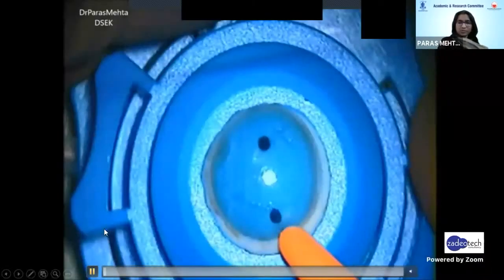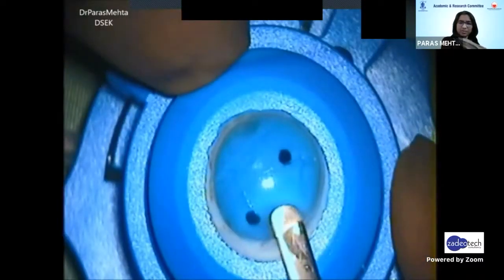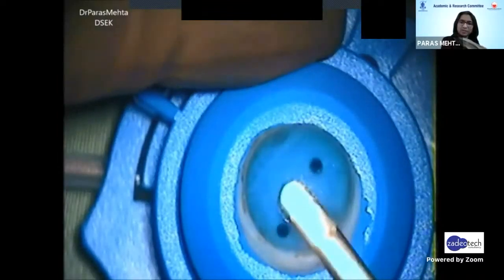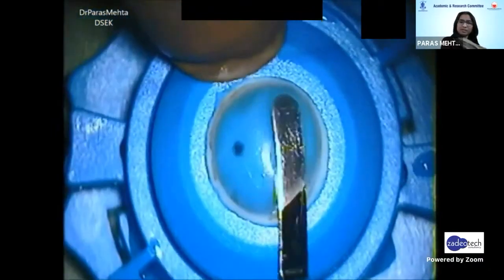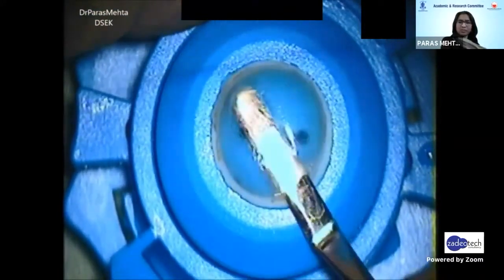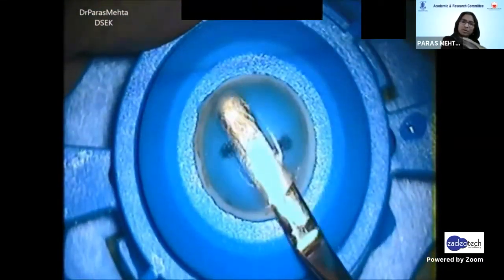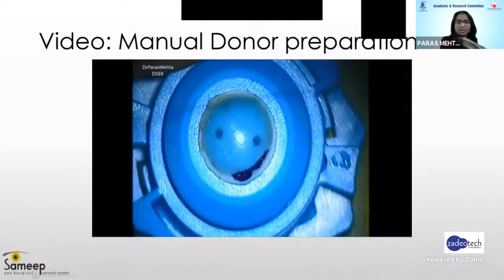This video just demonstrates a manual donor preparation. The cornea is mounted on a disposable artificial anterior chamber. A small cut is made at the limbus, and then gradually the lamellar pocket is dissected. The initial cut is done with a crescent blade and then with blunt dissectors, straight, slightly curved, and then fully curved dissector, depending on which area you are working with. It is important to dissect the cornea right up to the limbus so that you have a maximum size of the donor available. And it's essential that you mark the area of your incision so that you don't lose the site and end up punching the button while missing this particular area.